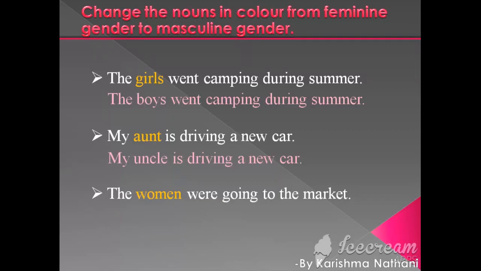Third one is: the women were going to the market. Women is the colored portion and it is feminine gender. We have to convert it into masculine gender. The answer is: the men were going to the market. Here man is the masculine gender of woman.